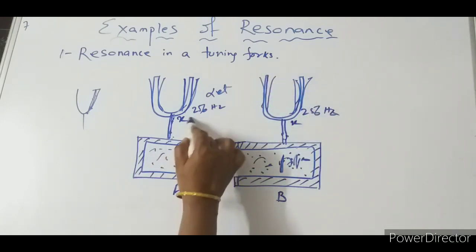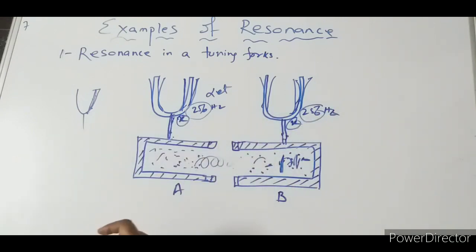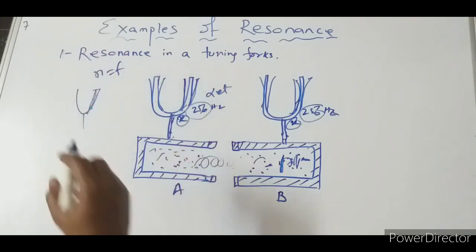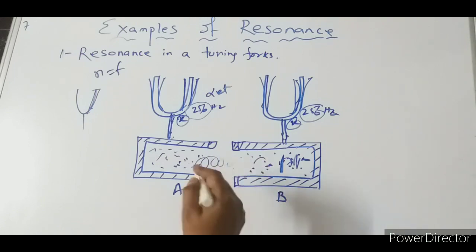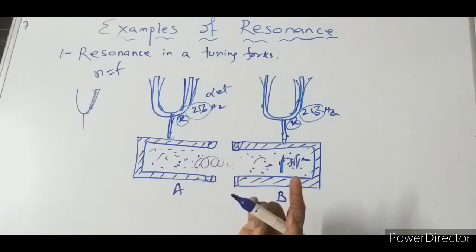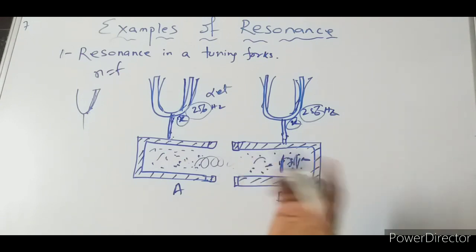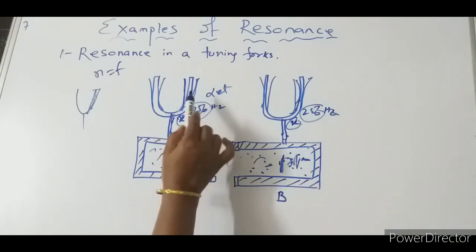See here, I have taken the same frequency, and we have discussed that when N is equal to F, that is, the natural frequency of the body matches the frequency of the external periodic force, at that time resonance takes place and a louder sound can be produced, or the body vibrates with a larger amplitude. Here larger amplitude is important. So here this is vibrating.